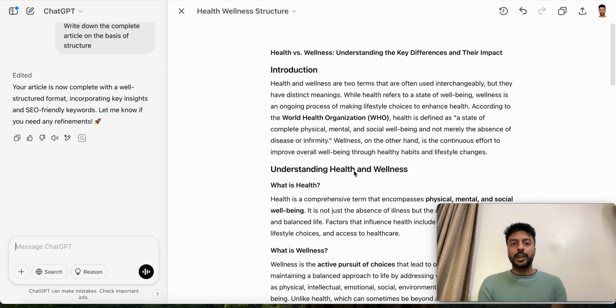But this is the right way through which you can use AI to write pieces of content for you, and this way can become killer, because now you don't need to depend on anyone else to write 1,000 words or 2,000 words.